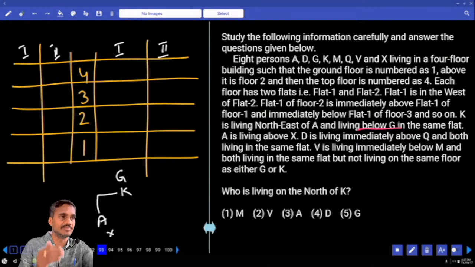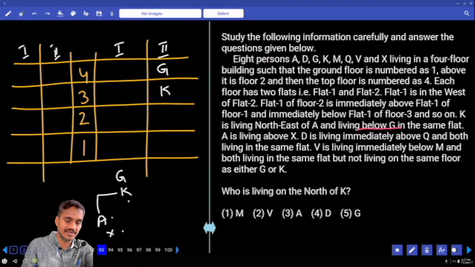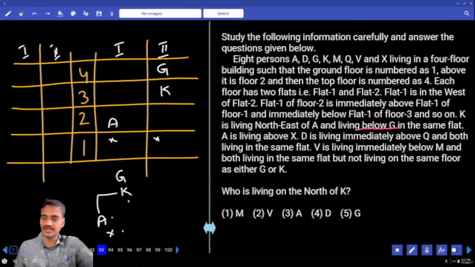X will be somewhere below this one. That means 1, 2, 3, 4. These 4 persons must be on 4 different floors. And where should G be? G is here, K is here. And where should A be? A is here. And X, where is X? X can be here, X can be here. Above doesn't mean that they are in the same flat.